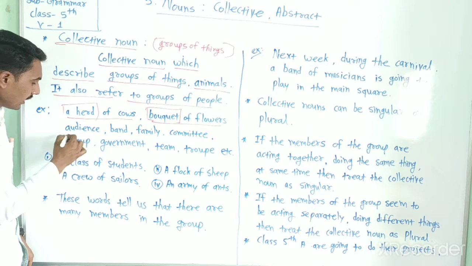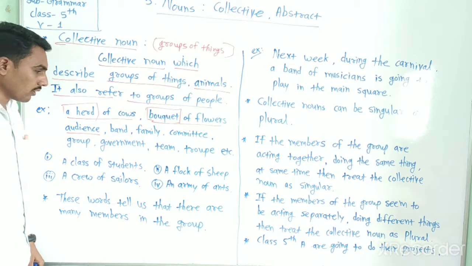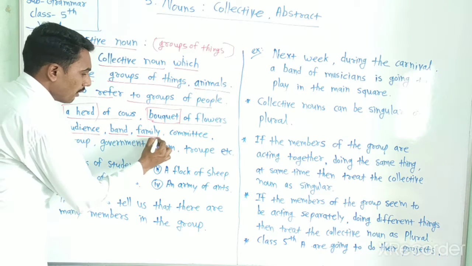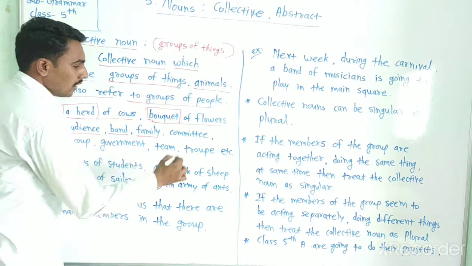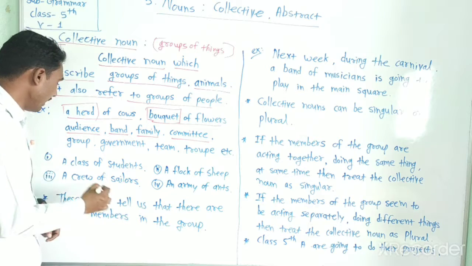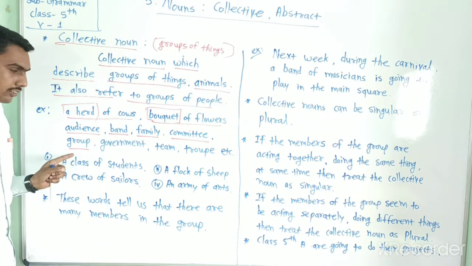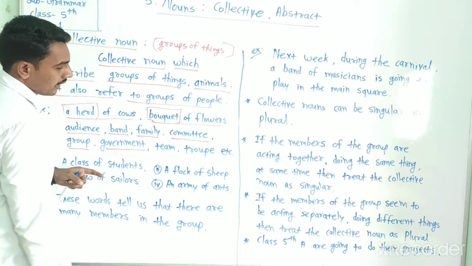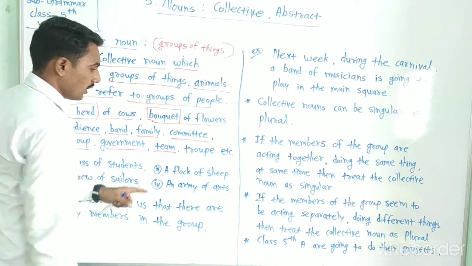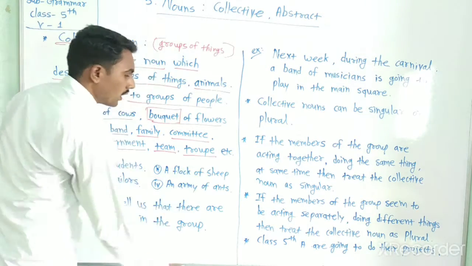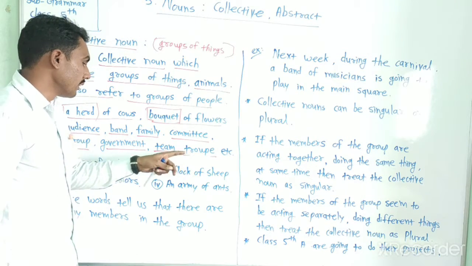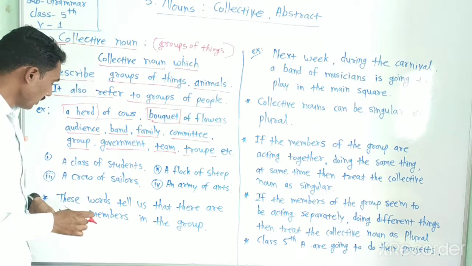The next one is audience. It is also a collective noun. Band, collective noun. Family, collective noun. Committee, it is also a collective noun. Then group, government, team, troop, these are all collective nouns.